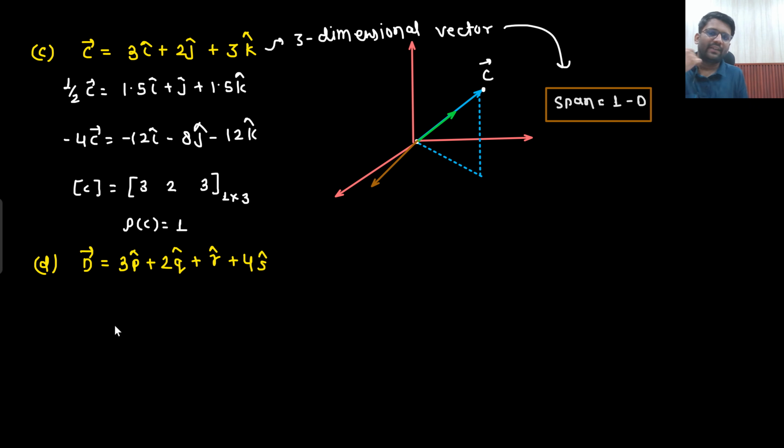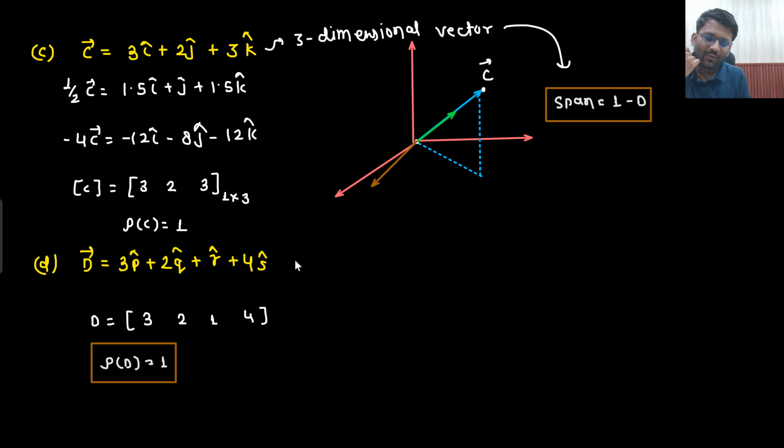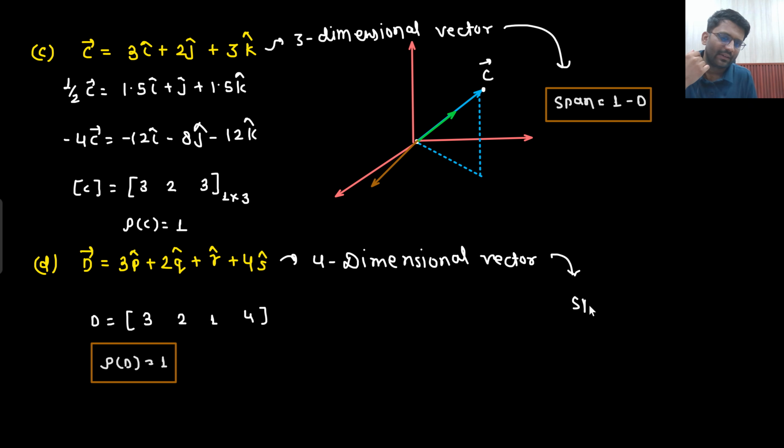This is a 4-dimensional vector. Can you find out its rank? 3, 2, 1, 4. What will be the rank of D? So that will be 1 only. So it is a 4-dimensional vector which is creating a span of 1D. Span of 1 dimension.